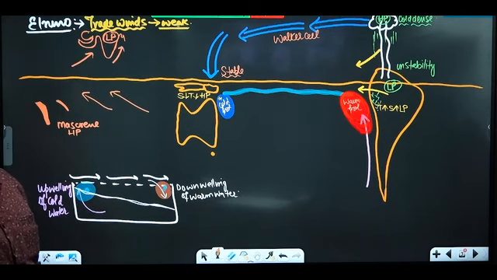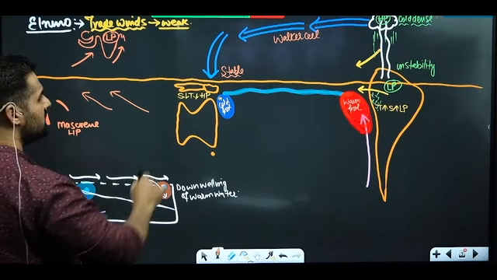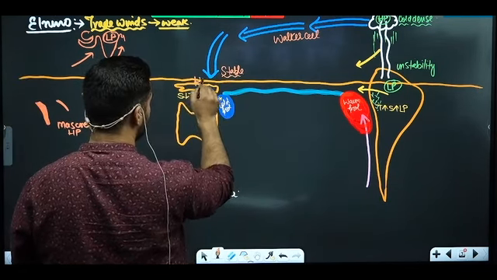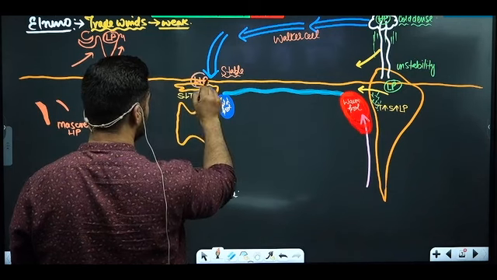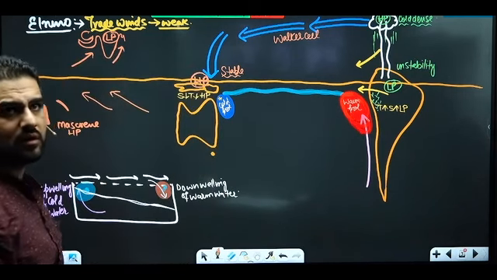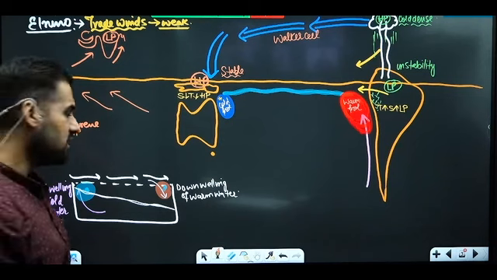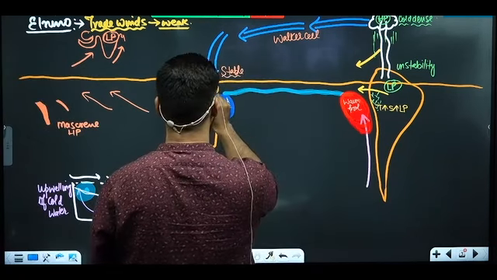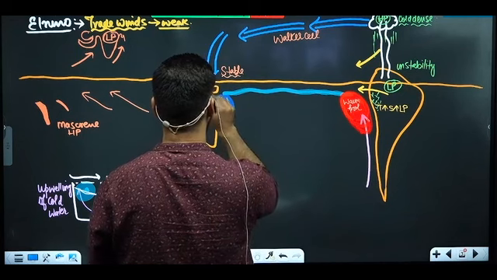ठीक है यहाँ तक? But during the time of El Nino, as this air is sinking here and creating high pressure, will any air rise from Australia? No, because there is high pressure. How will air rise?